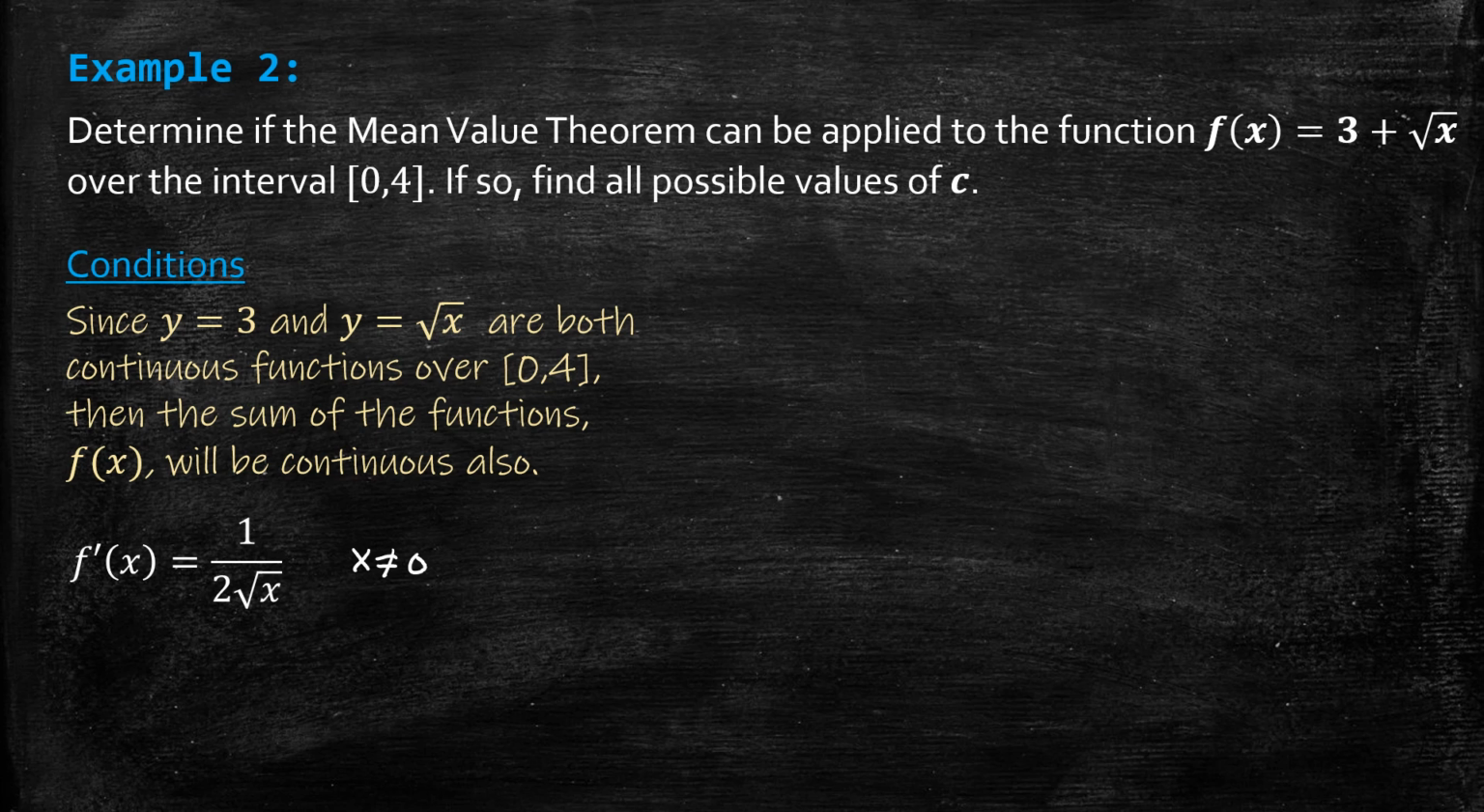So we have a little problem because it seems it's not differentiable at x equals 0, but that's okay because it is differentiable over the open interval 0 to 4. That's all we need to apply the mean value theorem. So the next step would be to find the AROC, the average rate of change over the interval.